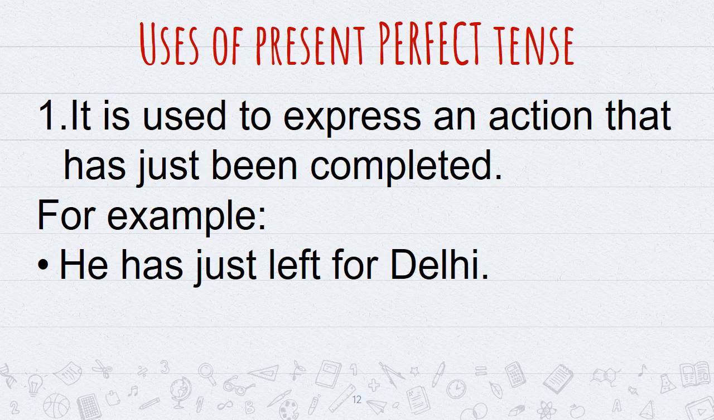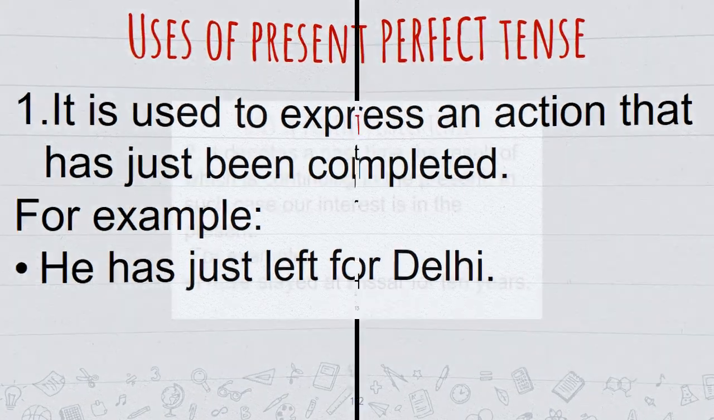Now we are going to do uses of present perfect tense. Number one use is that it is used to express an action that has just been completed. For example, he has just left for Delhi. This is an assertive sentence. Now what will be its negative sentence? He has not left for Delhi, or has he left for Delhi? Has he left for Delhi will be interrogative sentence.